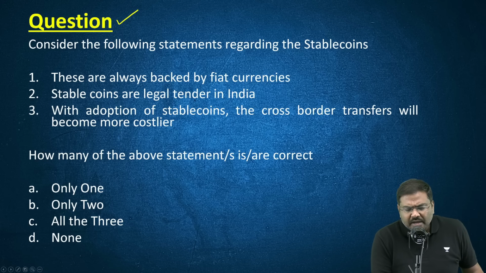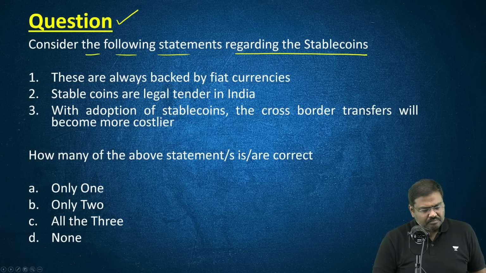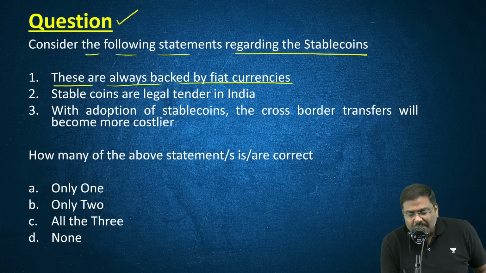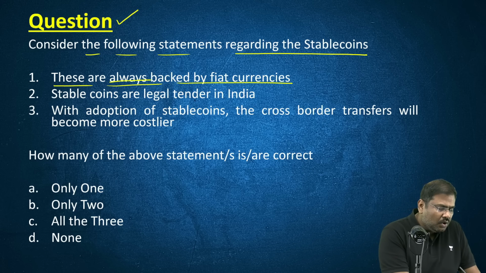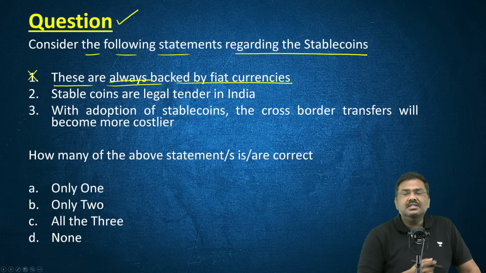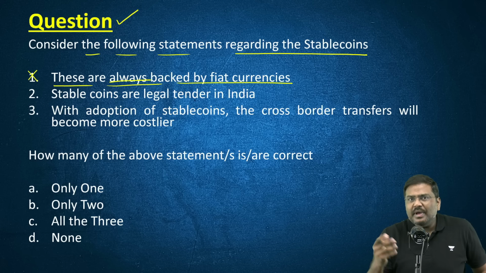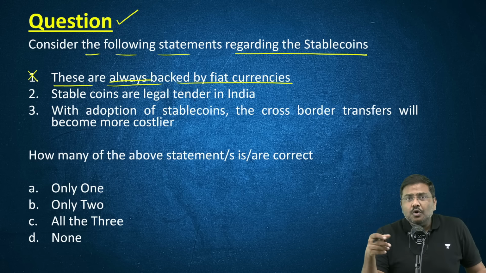Consider the following statements regarding the stable coins. These are always backed by fiat currencies. Always backed by fiat currencies? No. It can be a fiat currency. It could be an algo based stable coin, right? It could be a crypto backed stable coin, right?